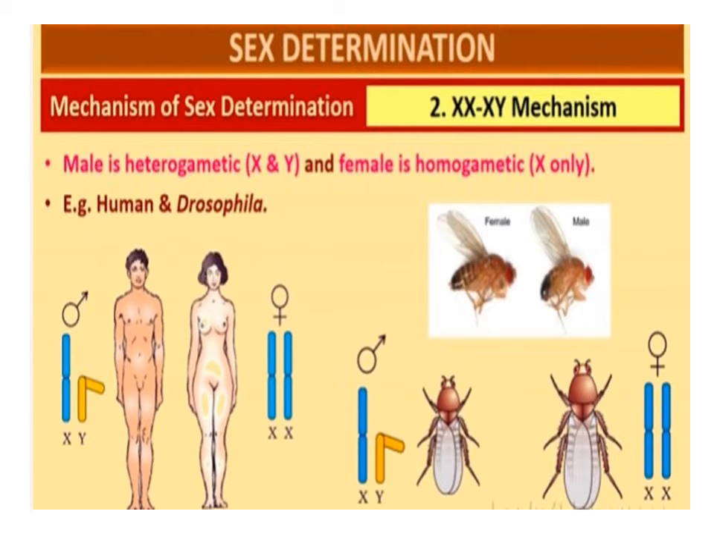XY mechanism. XY type of sex determination is found in some insects, for example Drosophila, and in mammals including humans.